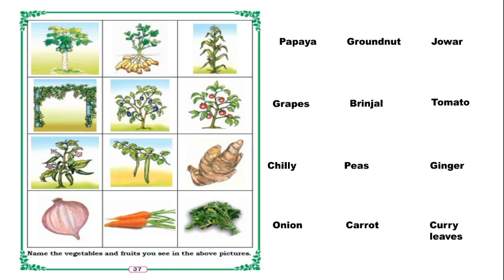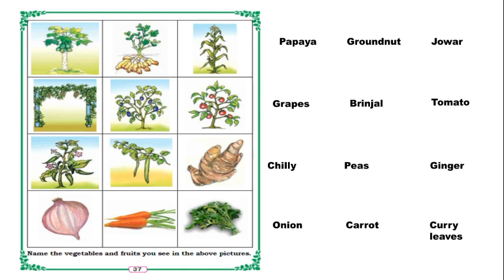In this groundnut plant we will use groundnuts, isn't it? Yes. And jowar. So the third picture is jowar. And next grapes, brinjal. In the grapes we will use the fruit, grapes. In brinjal plant, brinjal, tomato, and the next plant is chili, peas, ginger, onion, carrot, curry leaves.